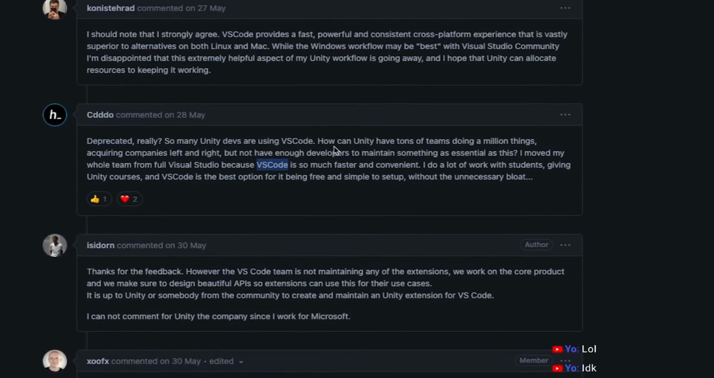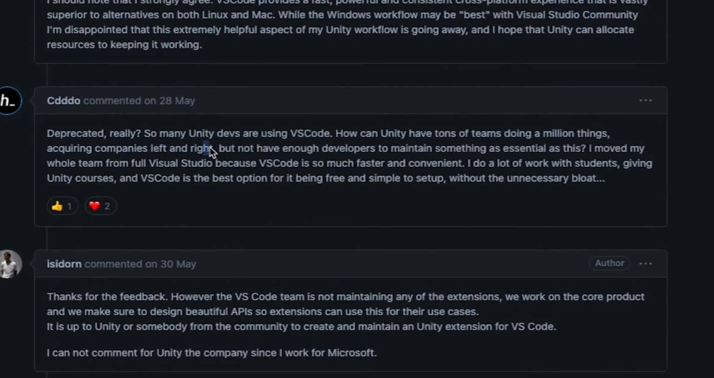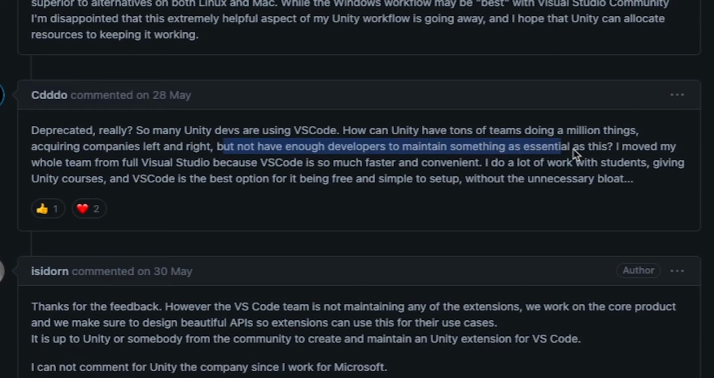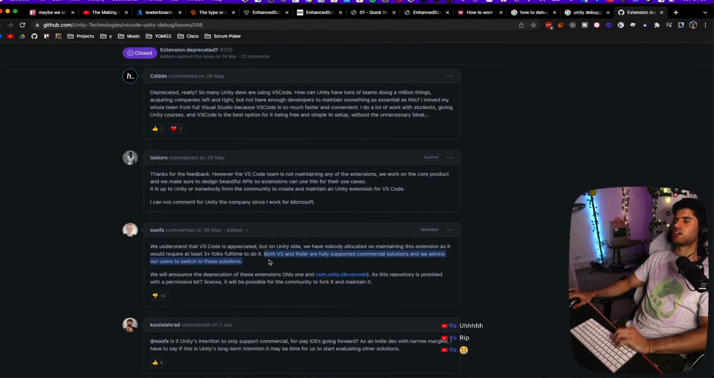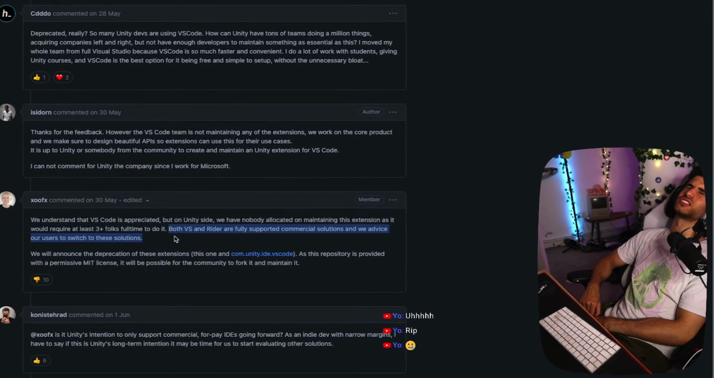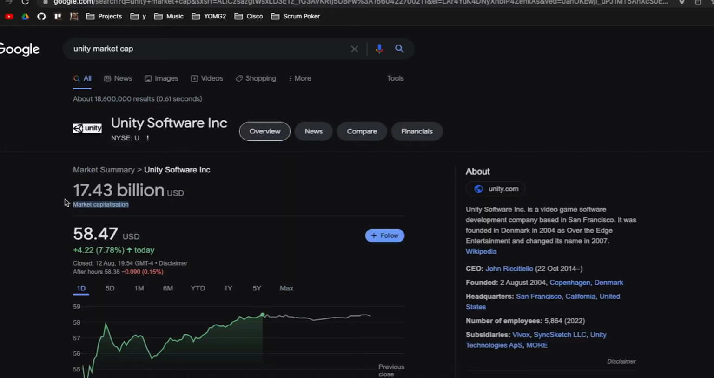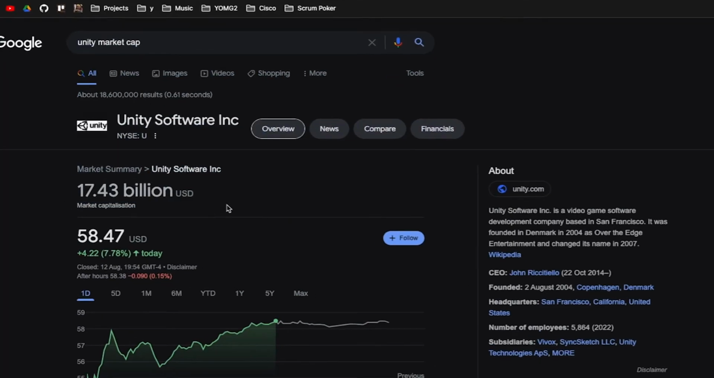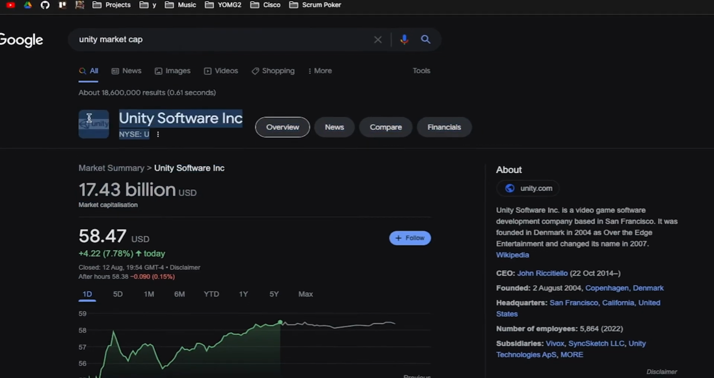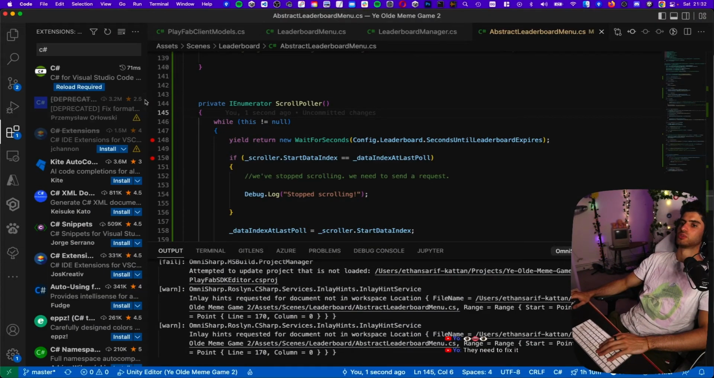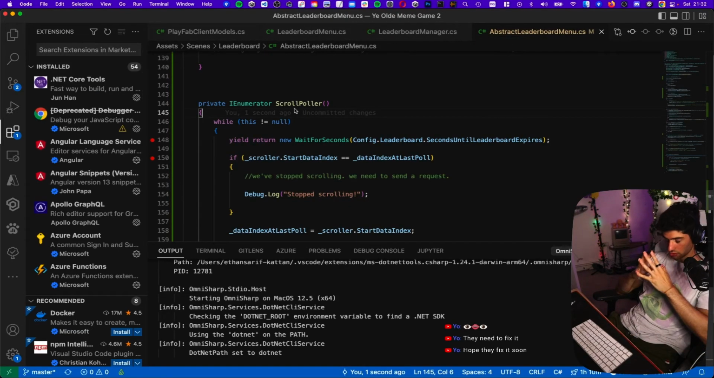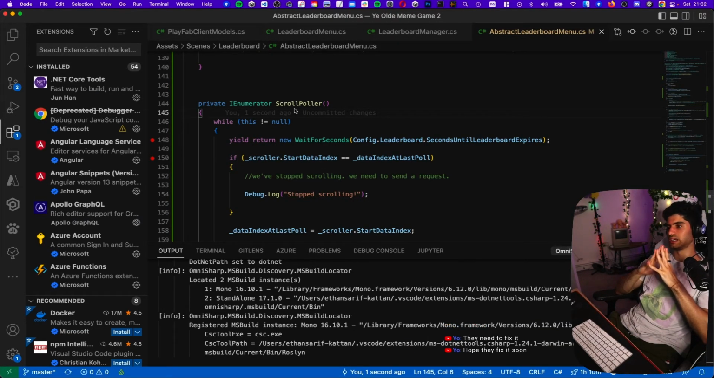How can Unity have tons of teams doing a million things, acquiring companies left and right, but not have enough developers to maintain something as essential as this? Literally a debugger. How else are you meant to code? Oh my god, you can't just tell us to switch to a different code editor. Mate, come on, $17.4 billion this company is worth. And they can't hire a single developer to maintain what is arguably the most important part of Unity development. They also just merged with a company that made malware.